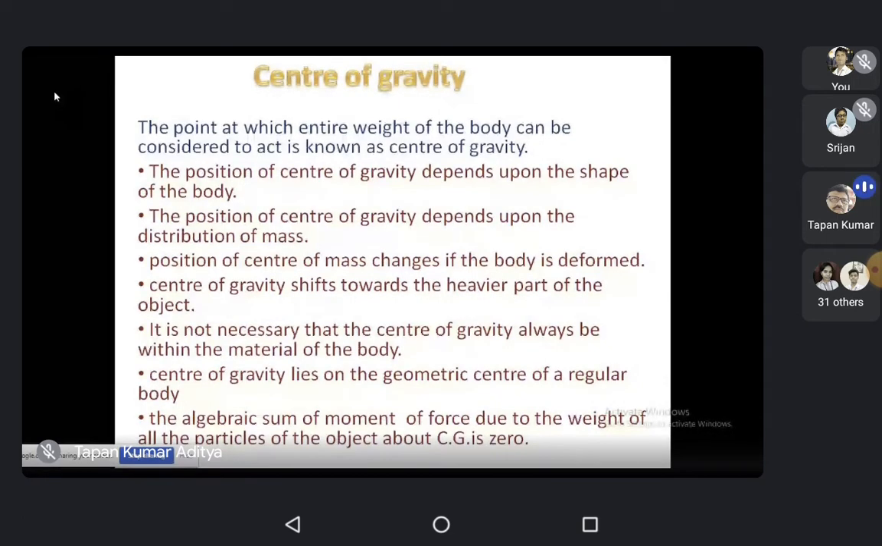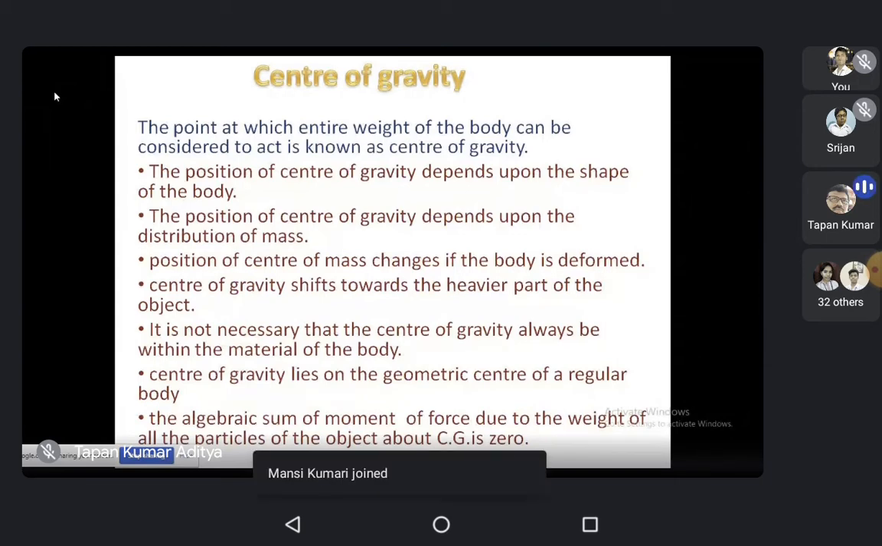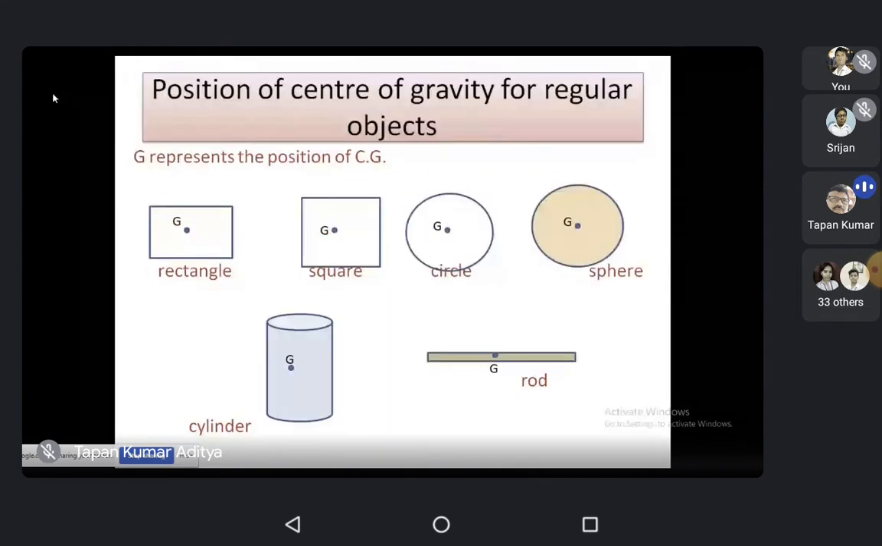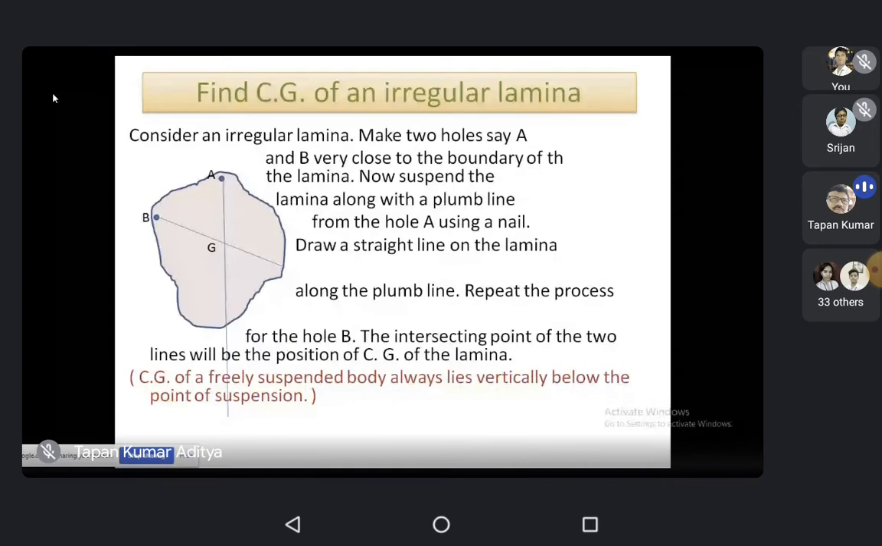The total moment of force about the center of gravity is zero. Once again, the total moment of force about the center of gravity of any object is zero, because the body balances at the center of gravity, or you can say the body is in equilibrium there. This also we have seen: the center of gravity lies at the geometrical center of regular bodies, and for an irregular object we can find its position with the use of a plumb line.